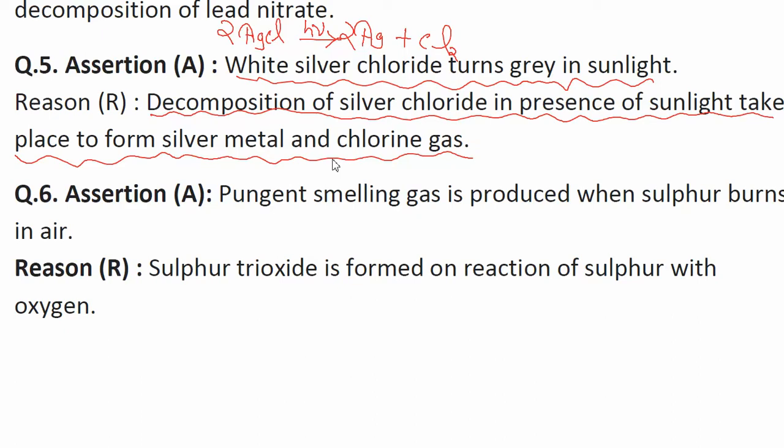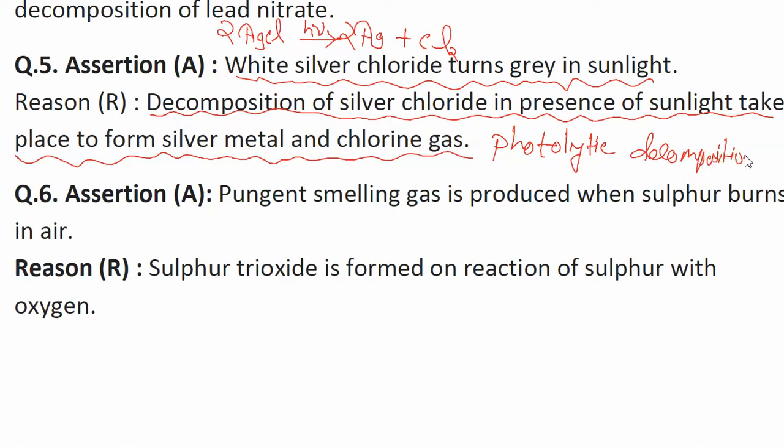It is a decomposition reaction only, and here light is working. Due to the effect of light only, the decomposition of silver chloride into silver and chlorine is taking place. So therefore, it is a type of photolytic decomposition reaction. What is a photolytic decomposition reaction?